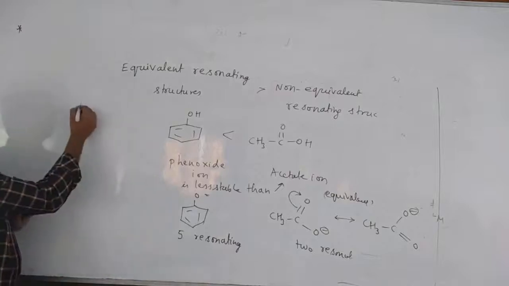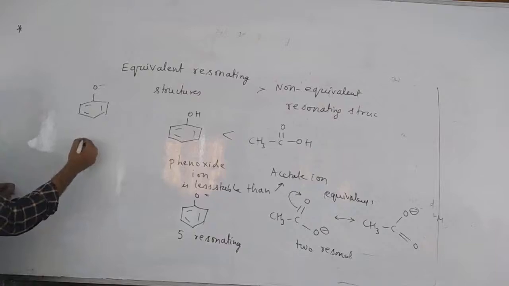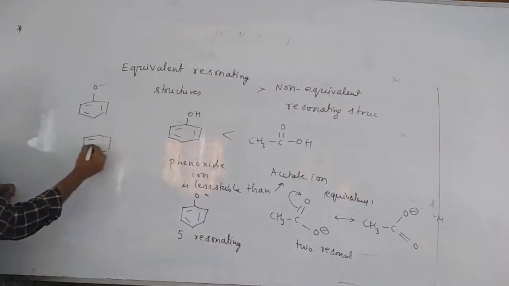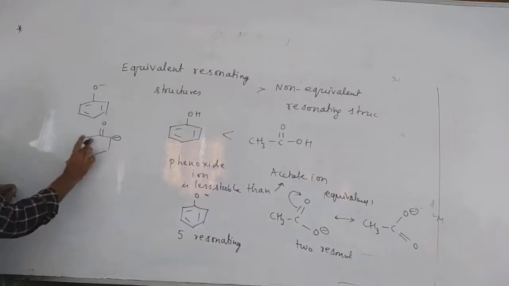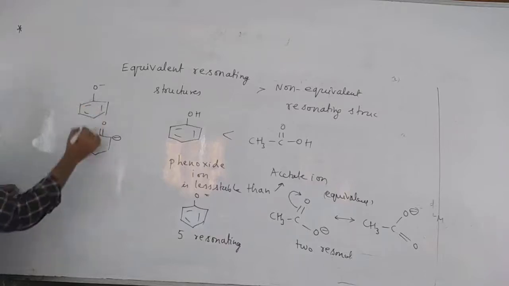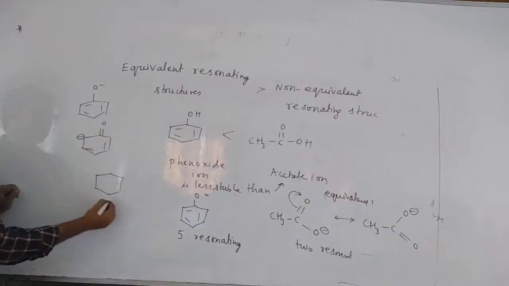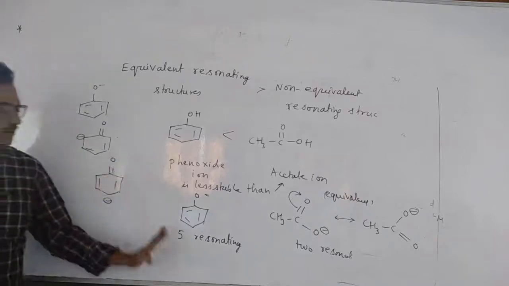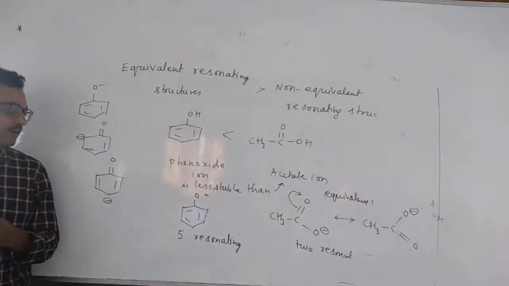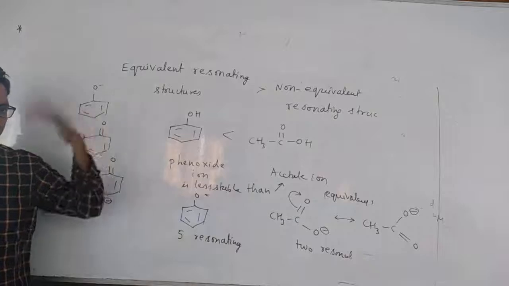What are the non-equivalent structures we have seen? In the first structure O is getting minus, and in the second structure C is getting minus, right? We have seen the resonating structures like this. In the next structure again C is getting minus. Look at the phenoxide ion resonating structures. The principle you are following is: the more the resonating structures, the more will be the stability. That is the logic in your mind.